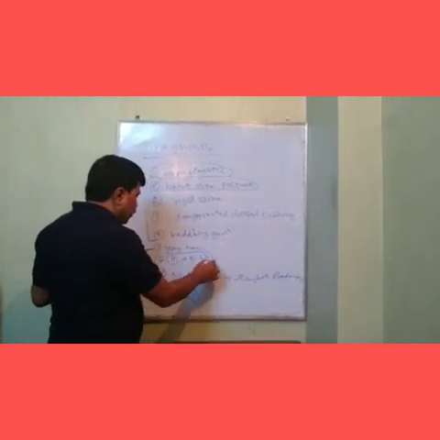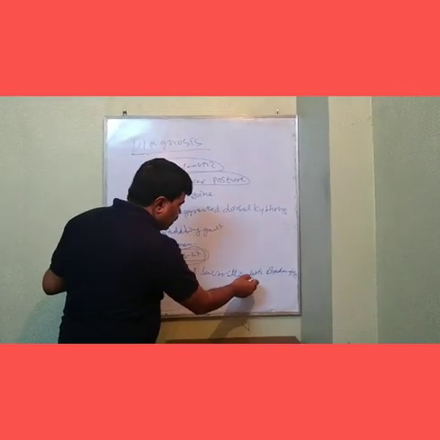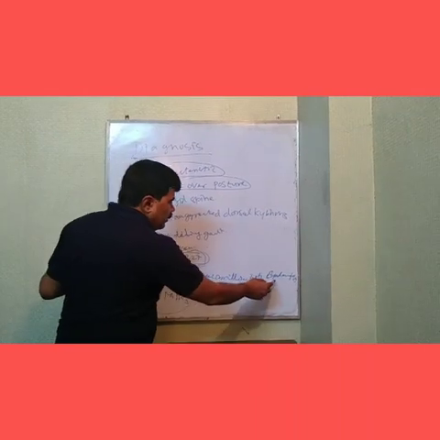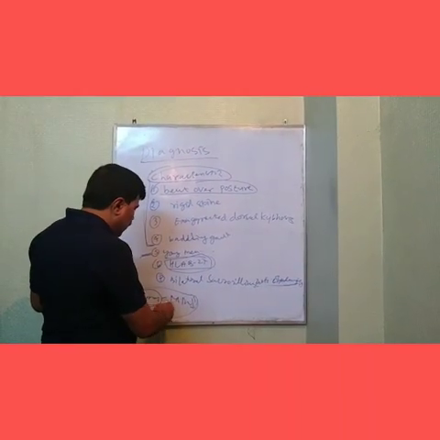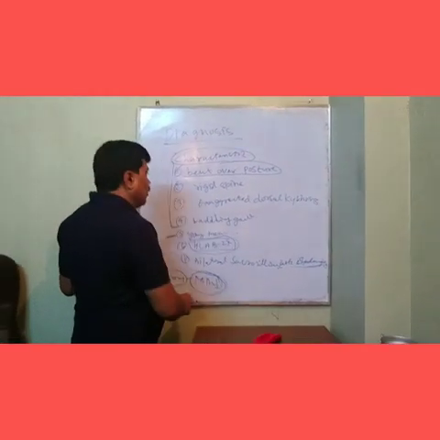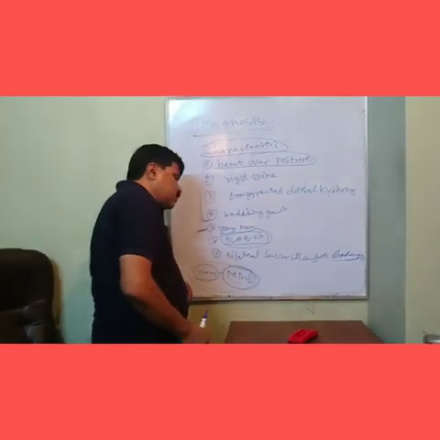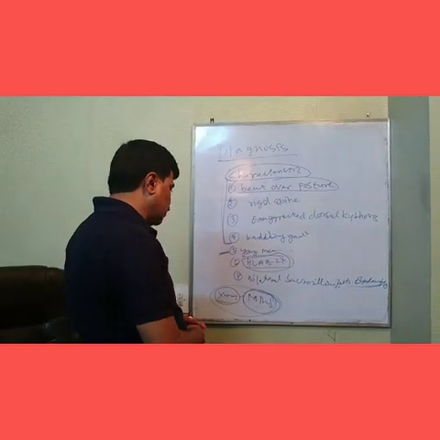HLA-B27 is positive in the laboratory. Bilateral sacroiliac joints involvement and syndesmophytes, which are always seen on the X-ray, and early SI joint involvement can be seen by the MRI. If you find these things, it may be a case of ankylosing spondylitis.